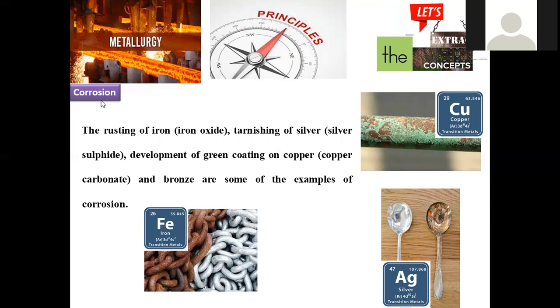We know how efficient the metal is, how strong the metal is, and in how many ways we can apply that metal in our day-to-day applications. If it is not properly treated, what kind of consequences will we face? Those are going to be discussed here. Corrosion of the metal is nothing but decay or deterioration of metal when it is in contact with environmental conditions.